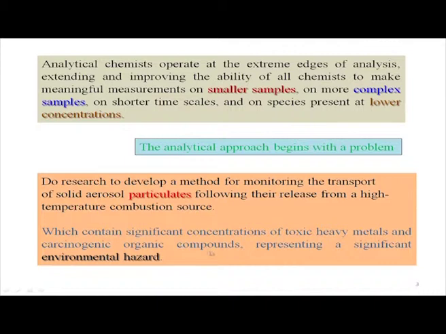They may also contain material other than carbon, such as significant concentrations of toxic heavy metals. We all know that long back, to increase the octane number of our diesel and petrol, we added tetraethyl lead.